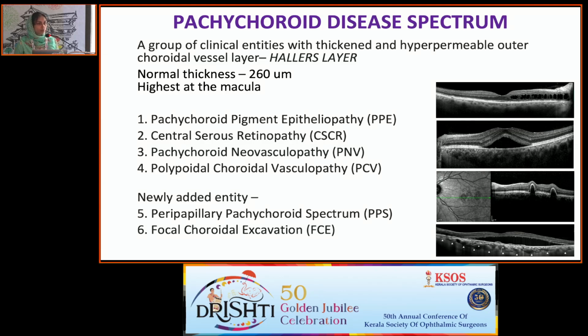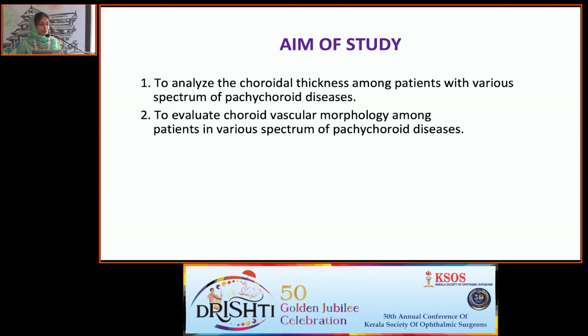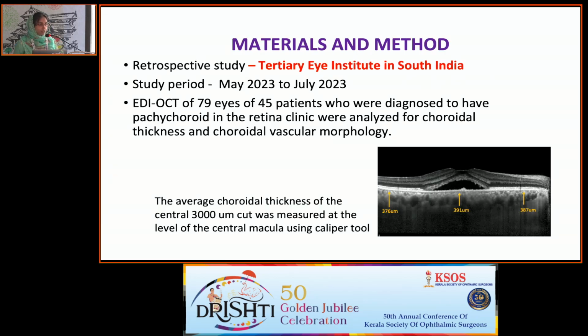The spectrum includes the following entities: pachychoroid pigment epitheliopathy, central serous retinopathy, pachychoroid neovasculopathy, polypoidal choroidal vasculopathy, and the newly added entities, peripapillary pachychoroid spectrum and focal choroidal excavation. The aim of our study was to analyze the choroidal thickness among patients of the pachychoroid disease spectrum and to evaluate their choroidal vascular morphology. We conducted a retrospective study at a tertiary eye institute in South India.